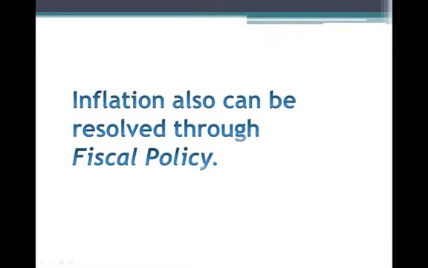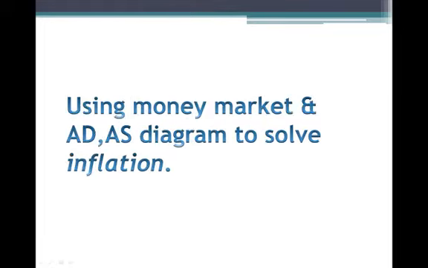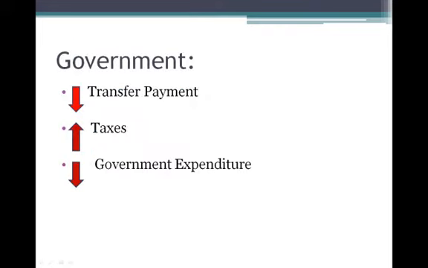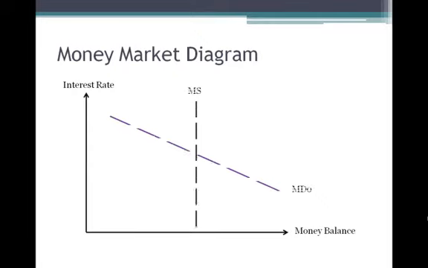We believe that inflation can be resolved through fiscal policy by using the money market and AD-AS diagram. So when the government uses fiscal policy, the transfer payment will decrease and the taxes will increase, and the government expenditure will also decrease. Looking at the money market diagram, the intersection of money supply and money demand curve is the equilibrium of the money market, point A. So when the government uses fiscal policy, real wealth of consumers will decrease, and this will cause transaction demand for money to decrease. Hence, money demand will shift leftward to MD1 at the interest rate of I1.